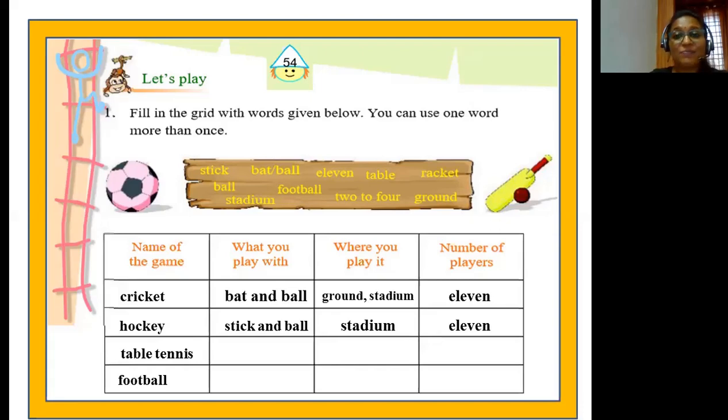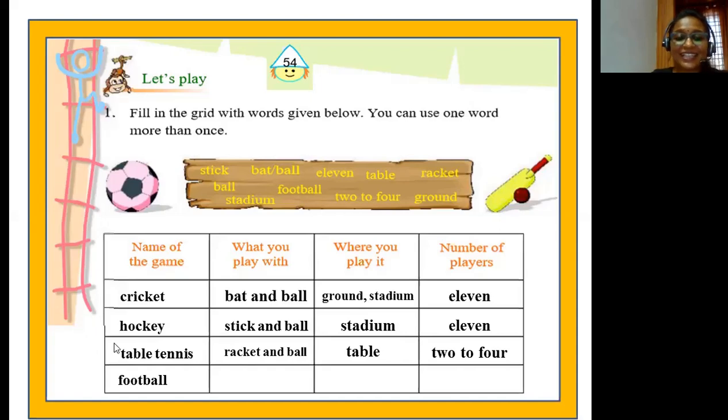There are 11 players in hockey. Now coming to table tennis, what do you require to play this game, children? You need a racket and ball. Now where do you play table tennis, children? It's played on a table. And the number of players could be 2 to 4.